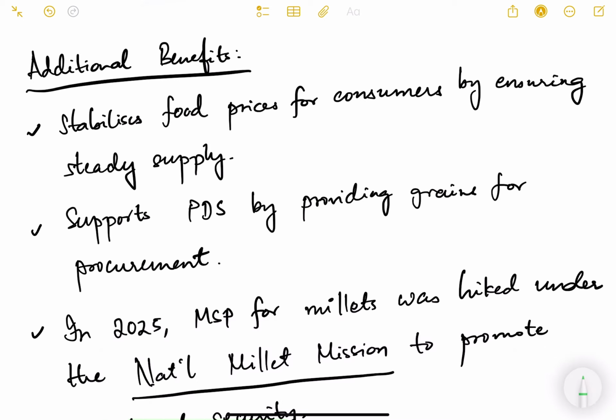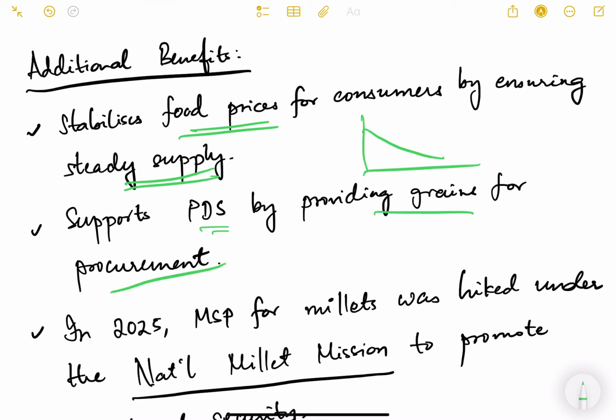It stabilizes food prices for consumers by ensuring steady supply, and supports PDS by providing grains from procurement. So basically, the government is procuring them. So supply is constant because it incentivizes farmers. So it is ensured that there is not much of a hike in prices if the farmer stops growing these crops. So it stabilizes food prices in that way.